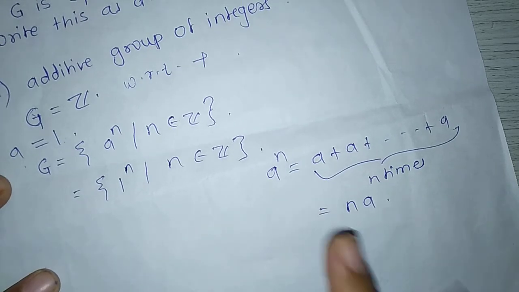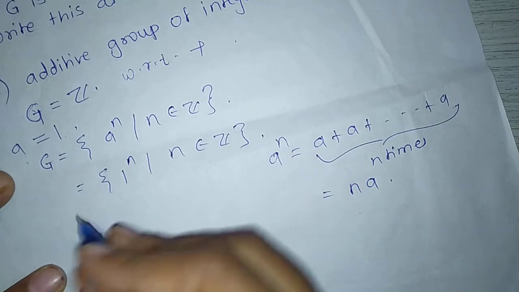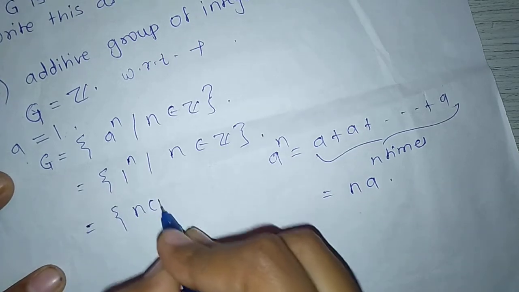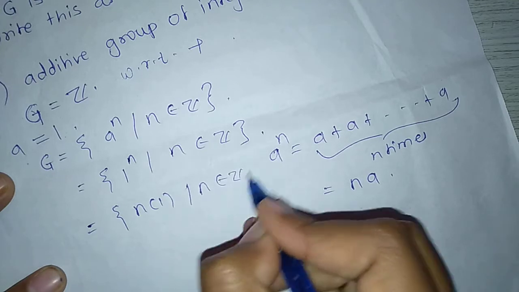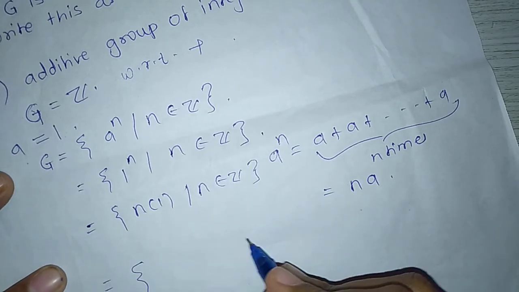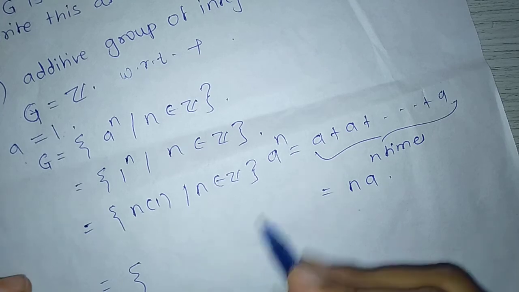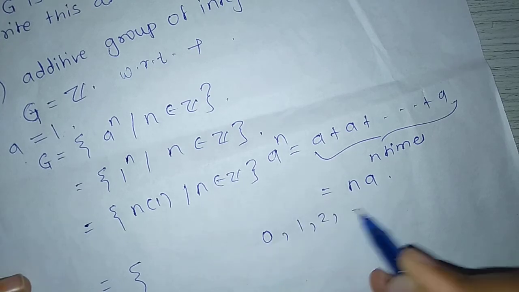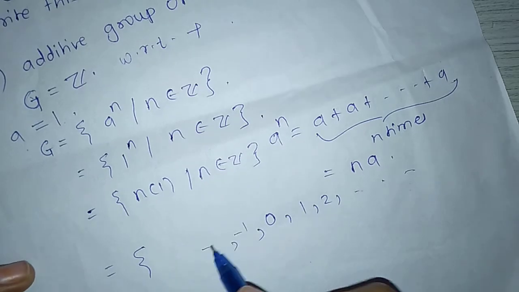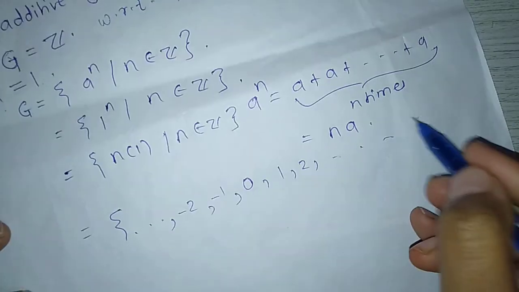For the additive group, a raised to n equal to n into a, so here n into 1 such that n belongs to Z. When we put n equal to 0, plus minus 1, plus minus 2, we get 0, 1, 2 and so on, and minus 1, minus 2 and so on.